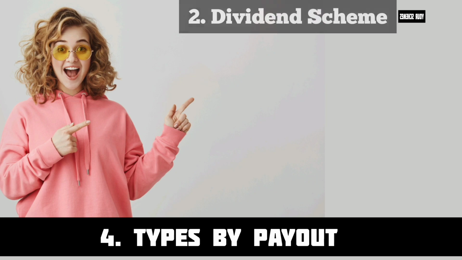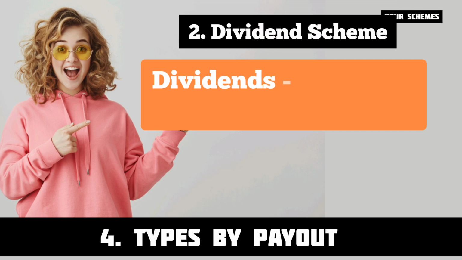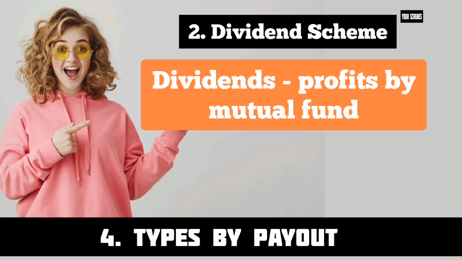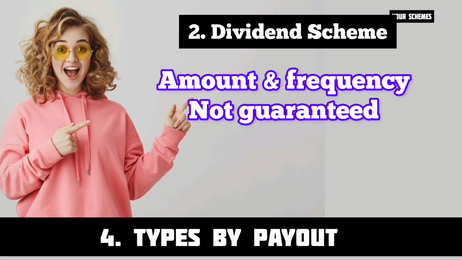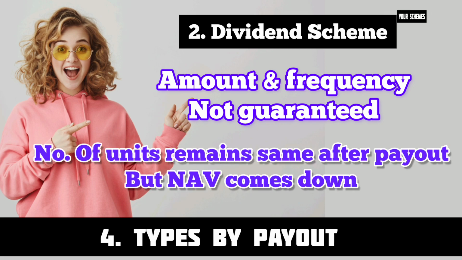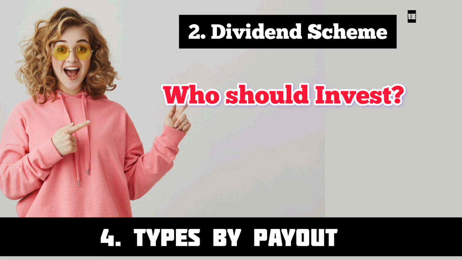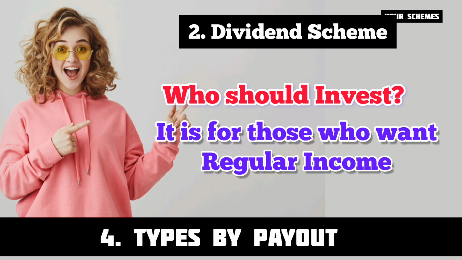Next is dividend payout scheme. So dividends are nothing but profits made by the mutual fund. These schemes pay out dividends to investors from time to time, but the amount and the frequency of the dividends are not guaranteed. The number of units will remain the same, but the NAV of the scheme comes down after the dividends are declared. Who should invest in this scheme? This is suitable for those who expect to receive income flow on a regular basis.